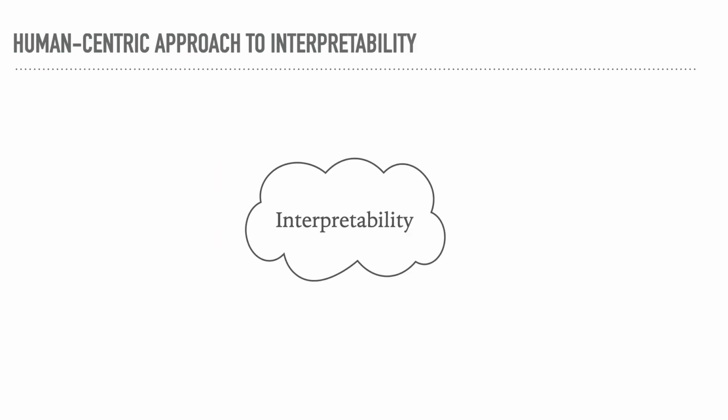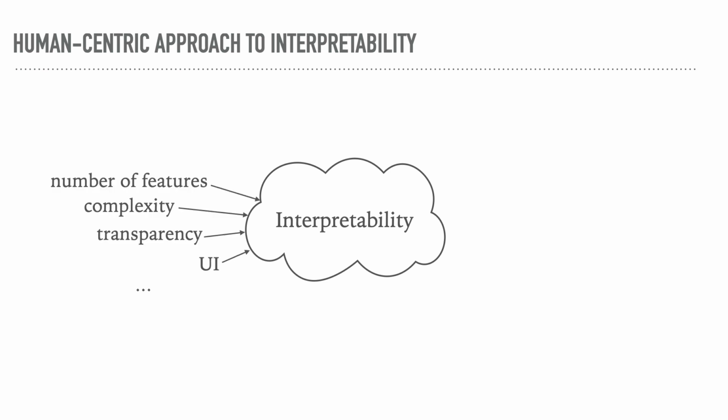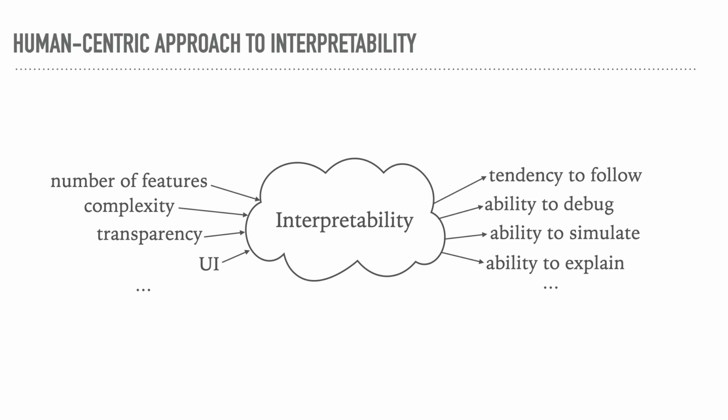We take the perspective that the lack of consensus around defining and measuring interpretability stems from the fact that interpretability is a latent property that can be influenced by various manipulable factors such as the number of features that the model uses, the transparency of the model, and even the user interface. And these factors in turn can impact several measurable outcomes such as the extent to which people follow the model's predictions or their ability to debug the model.